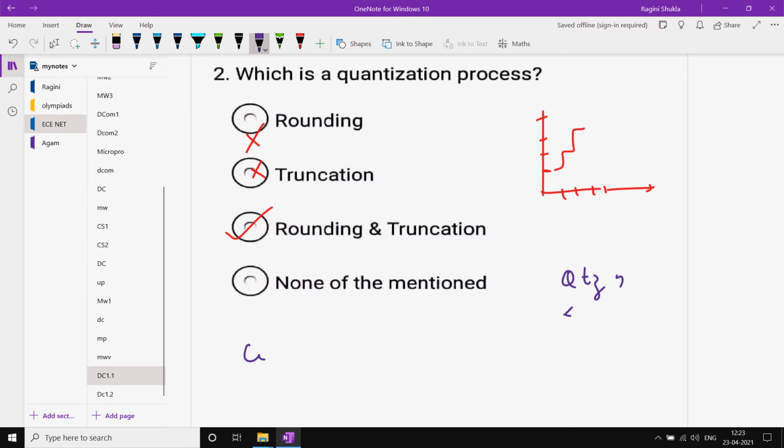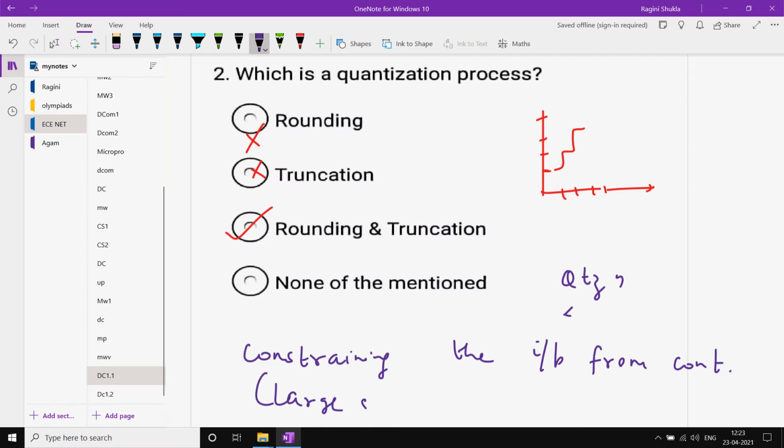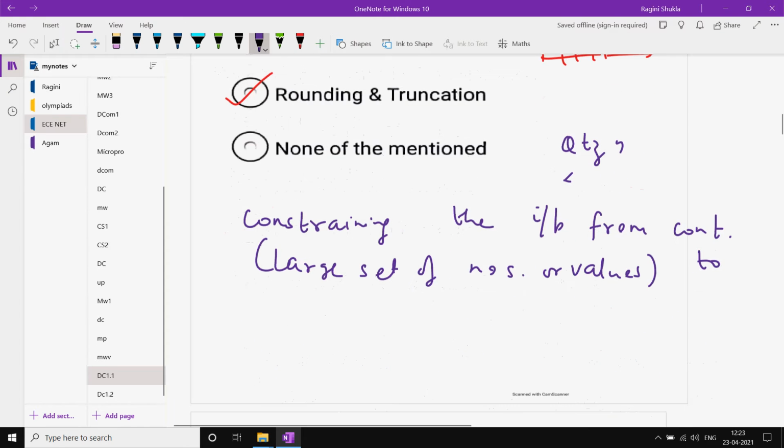Okay, that means I can write it as constraining the input from continuous. That means continuous is what? Large set of values, large set of numbers or values, constraining the input from continuous to a small set of numbers, or discrete values. That means you can say integers.